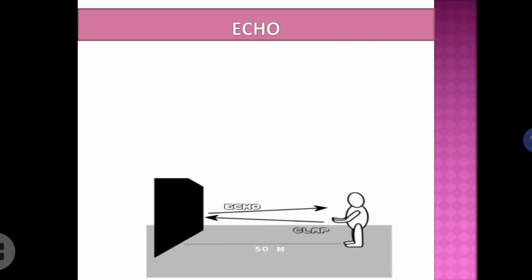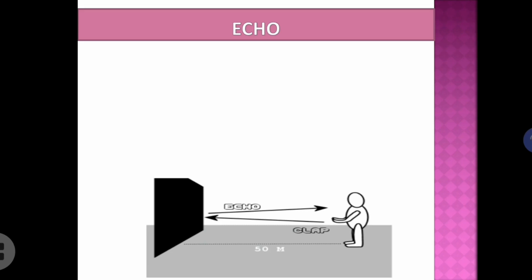Next, echo. So from the figure, can you guess what an echo is? Or you might have experienced, or you might have heard such an echo, right? Yes, it is actually a reflected sound only. A sound getting reflected from any obstacle, and that reflected sound reaching us, is called an echo.